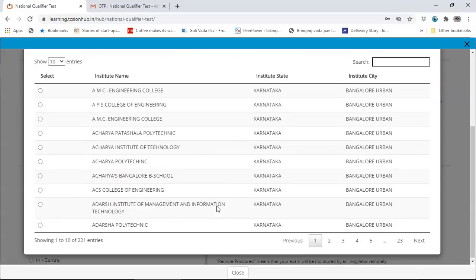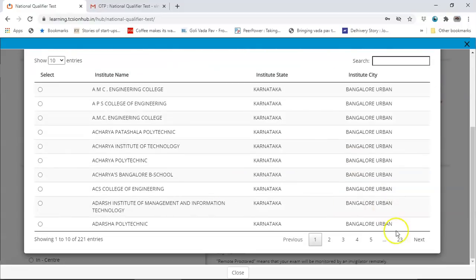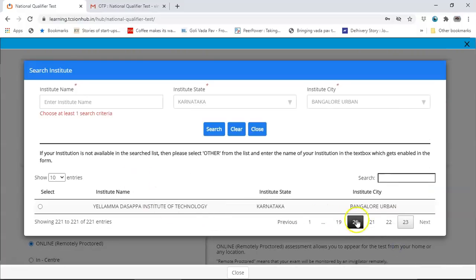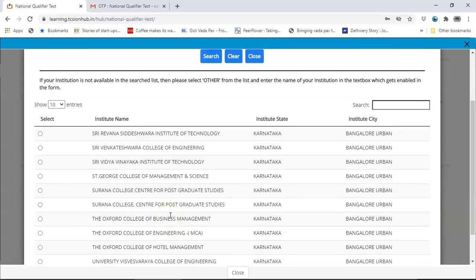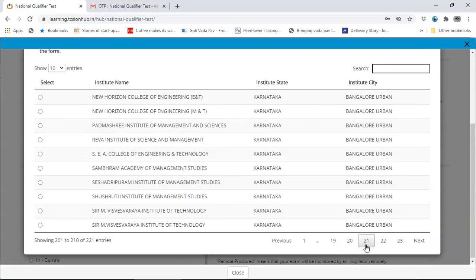Click on search and you will have the list of all universities. If you click your state and city, you'll get all the institutes. Click on your college and then you can apply. So you see what the college would be. Ensure that you very correctly select what place you want to apply. Then you can click on your particular college.